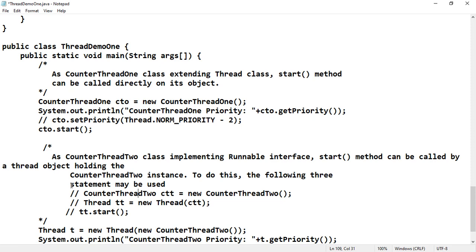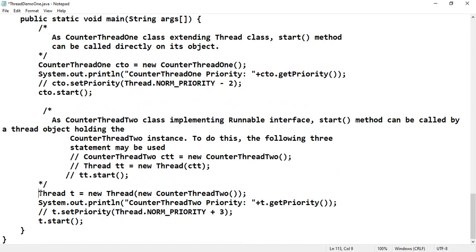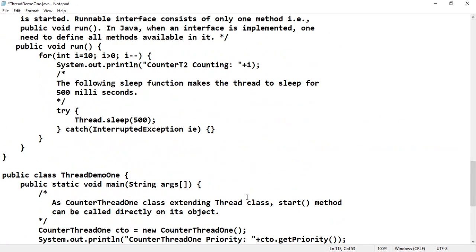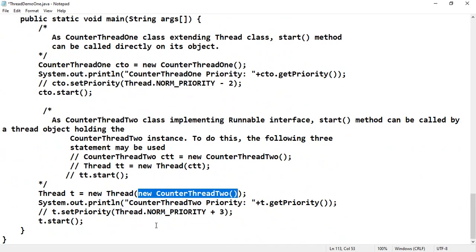So here, Thread t = new Thread(...) is the way we create the instance of the thread. To this Thread constructor we are passing the counter thread 2 instance, that is new CounterThread2. System.out.println("Counter thread 2 priority: " + t.getPriority()). Just like how the first thread priority is printed onto the screen, we have given this priority.